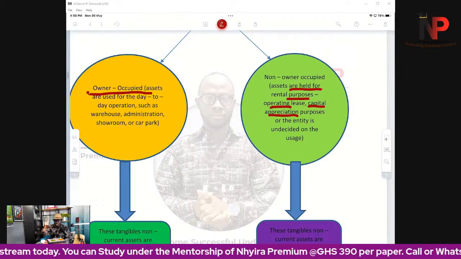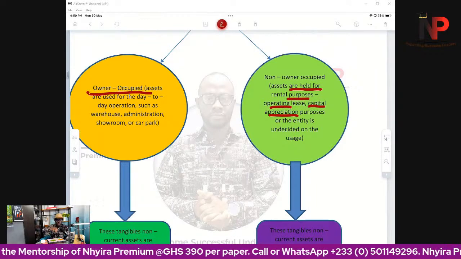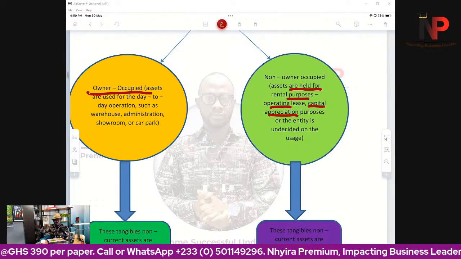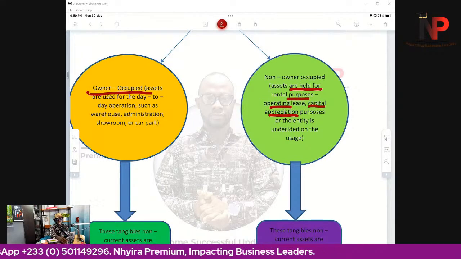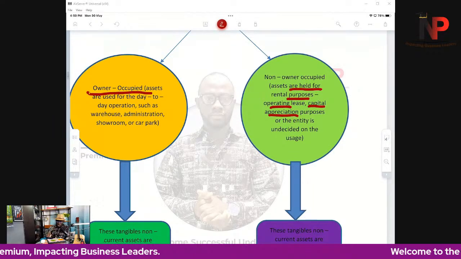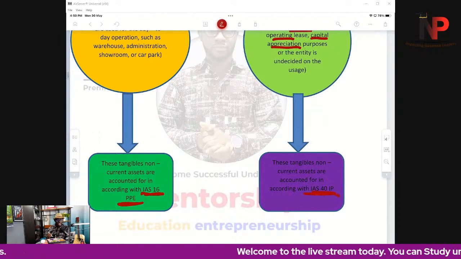Example, there is a land that the entity has bought, and the entity is undecided as to whether to build a new headquarters or a new factory, or what to use the land for. In such circumstances, the entity would have to account for such assets in accordance with IAS 40, and that is investment property.